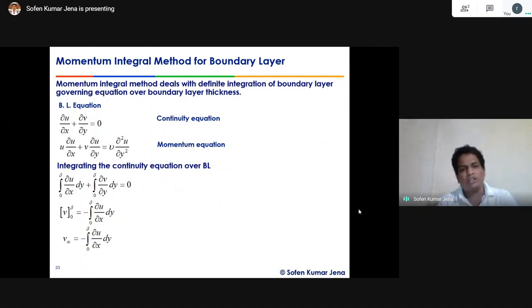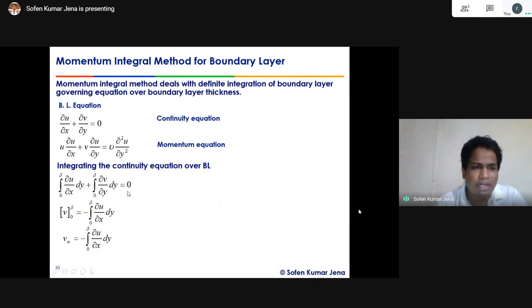Now let's integrate the continuity equation over the boundary layer. What is the boundary layer thickness? The boundary layer thickness spans the distance from y equal to 0 to y equal to delta. With that thickness, let's integrate the mass continuity equation with a definite integral from 0 to delta, with variable dy, because y is the direction in which the flow is varying.